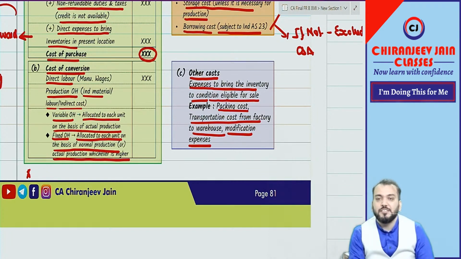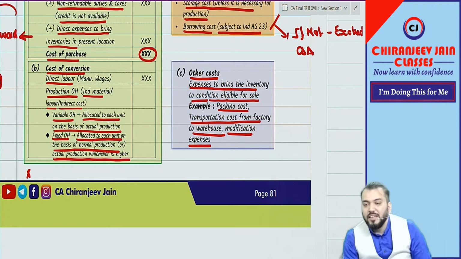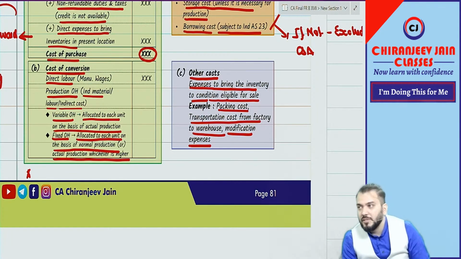Depreciation and amortization expense will be included in the cost price.